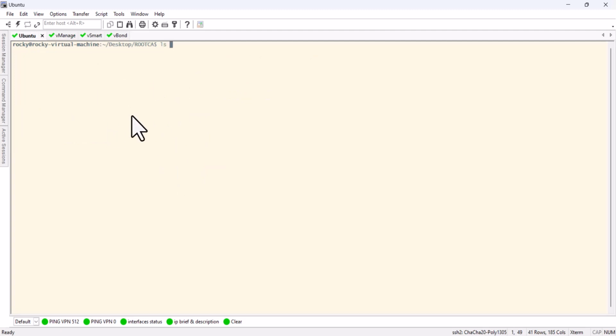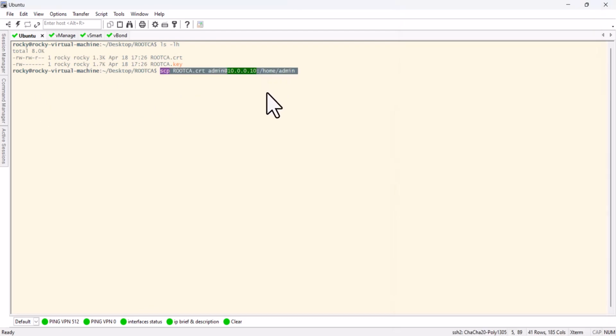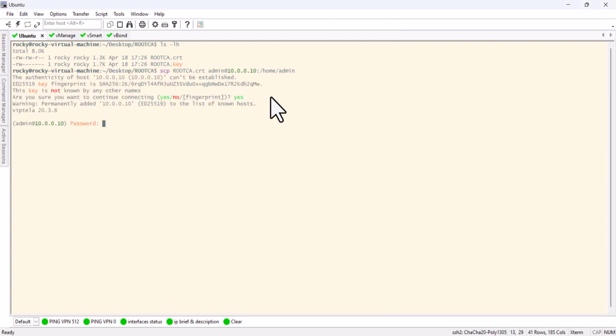So we're going to be working here. Yes, admin and high-speed push. Let's do the same for the others.